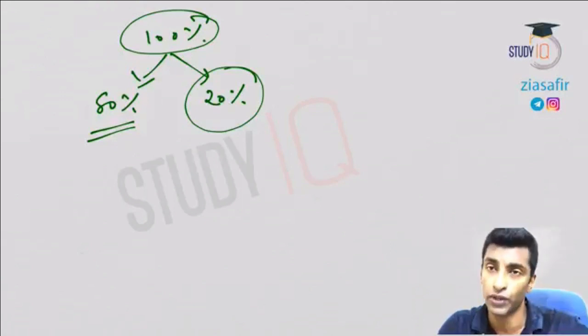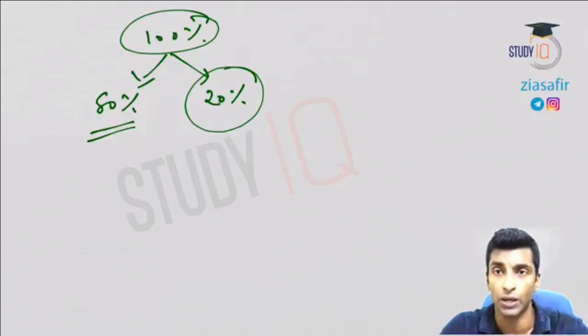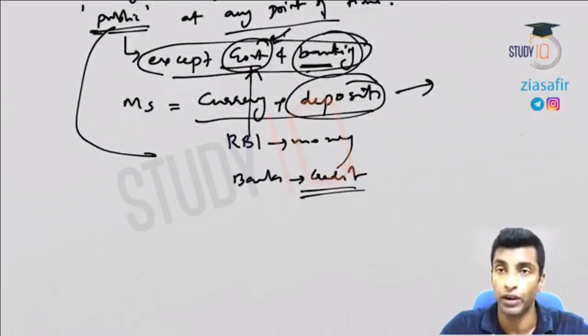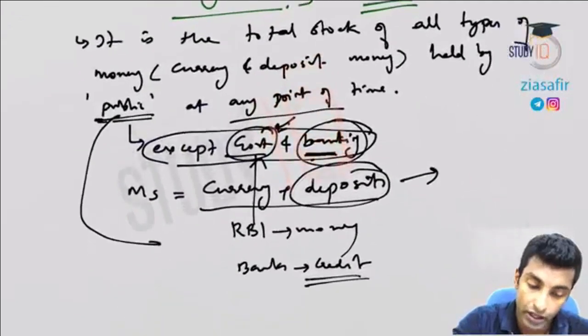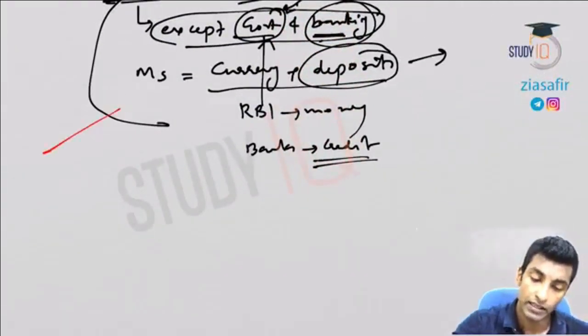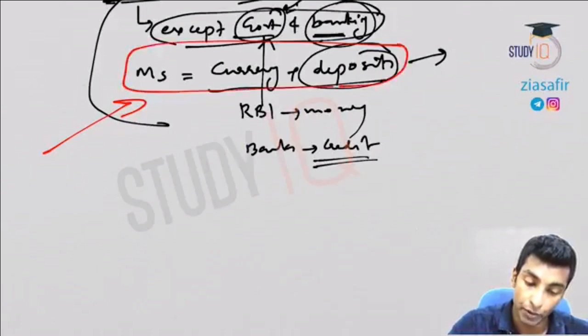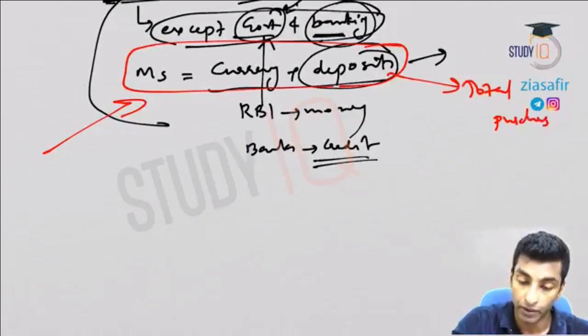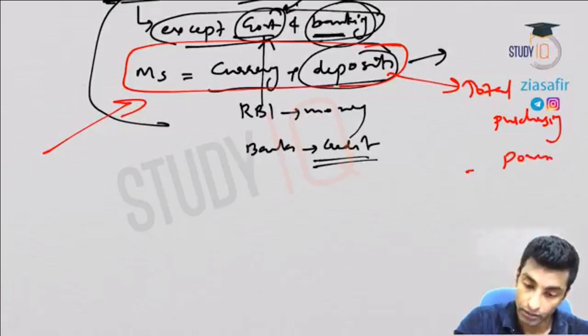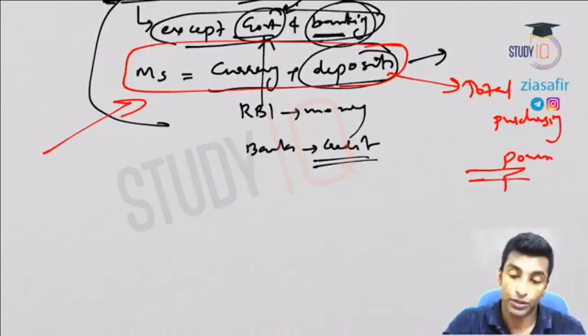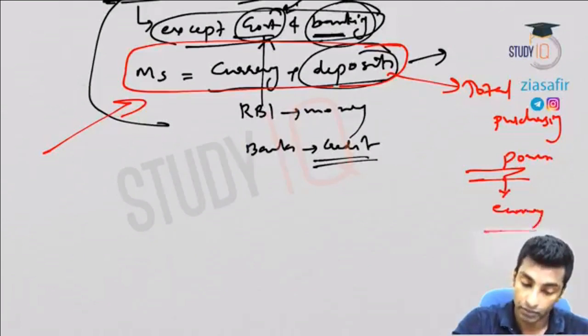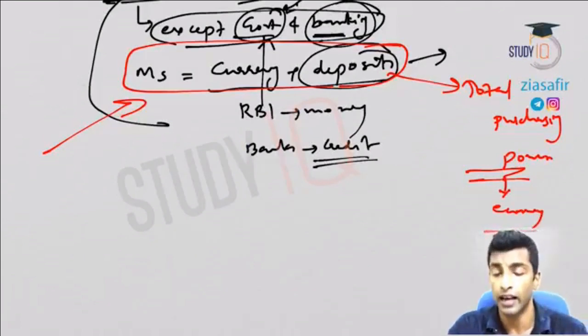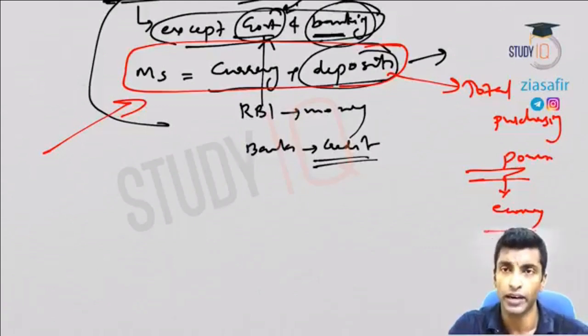I'll discuss the credit creation process in detail in the next session so that you understand it in a much better way, because for that I need to talk about reserve money, I need to talk about M0. Here I don't have time to discuss the different concepts, M1, M2, M3, M4. We'll discuss that in the next session. So here we are talking about money supply. Just understand money supply is actually this one, currency plus deposits. It shows the total purchasing power in the economy, as it includes currency and both bank deposits or credits. Both are the same. Deposits will go as credits, as I have already told you.